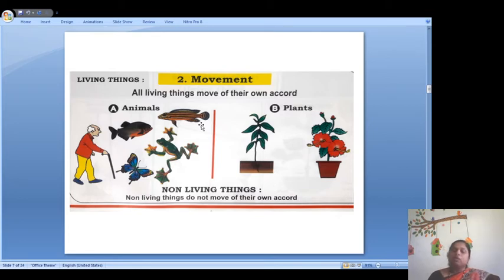But remember this also: non-living things do not move on their own. If we want to move a non-living thing, we have to move it with our force.